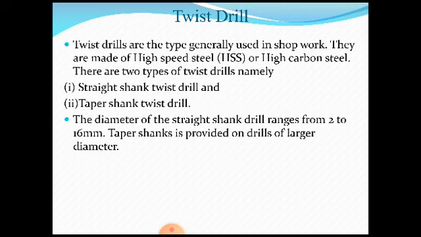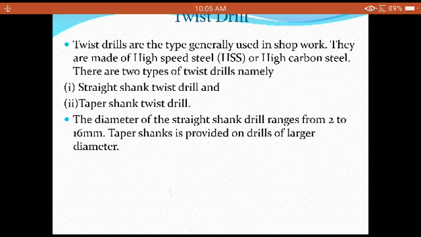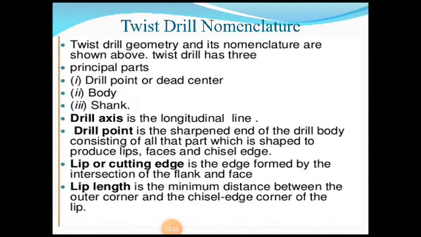The diameter of the straight shank drill ranges from 2 to 16 millimeters. So generally the straight shank drill is fabricated in diameters of 2 to 16. We generally use the taper shank twist drill because it can be used for larger than 16 mm. That is why the most common type of application is the taper shank twist drill, which is used in industries as well as in colleges for better understanding of the concept.